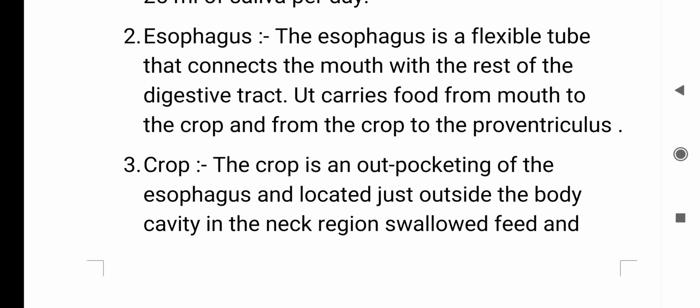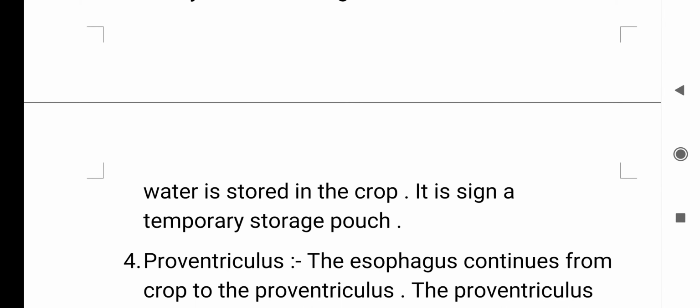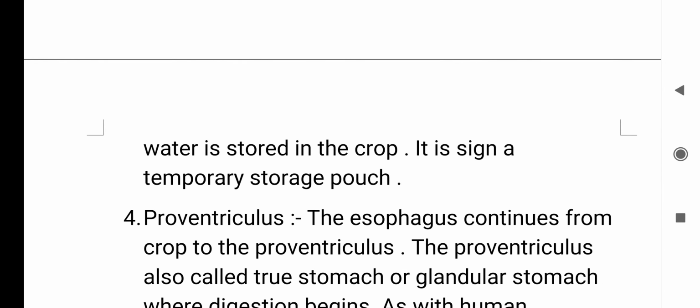And then the third is the crop. The crop is an outpocketing of the esophagus and is located just outside the body cavity in the neck region. Swallowed feed and water is stored in the crop. It is a kind of temporary storage pouch.